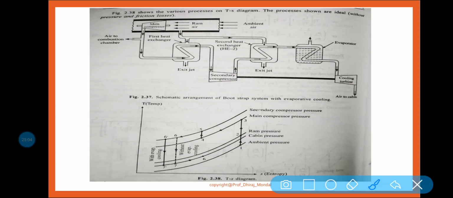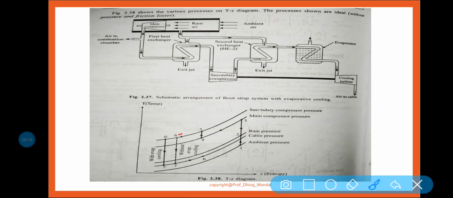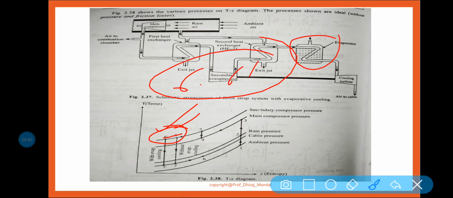So you can easily understand that here 6 to 6 dash, this extra amount of heat is extracted from the system by the help of this evaporator. Okay, so this is the effect. That means when it is moving from 6 to 6 dash, this amount of temperature is minimizing, the temperature is going down.